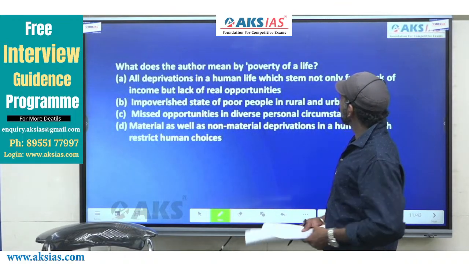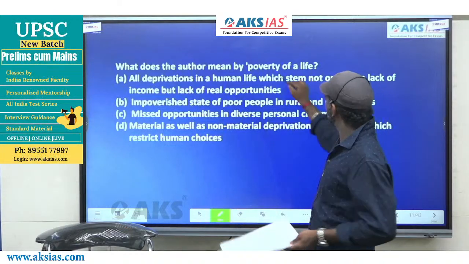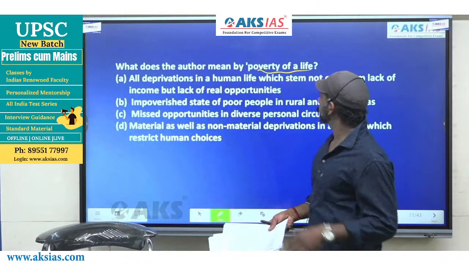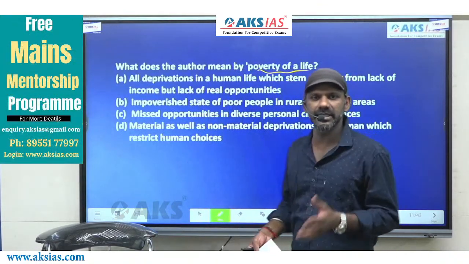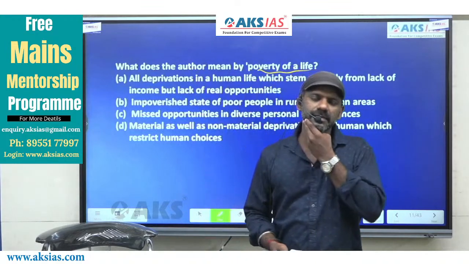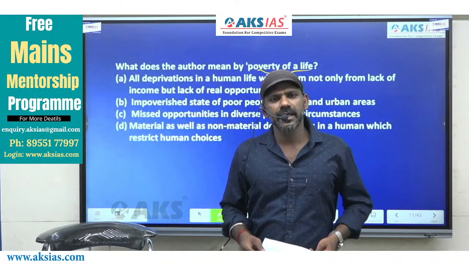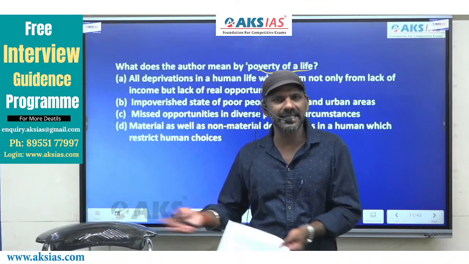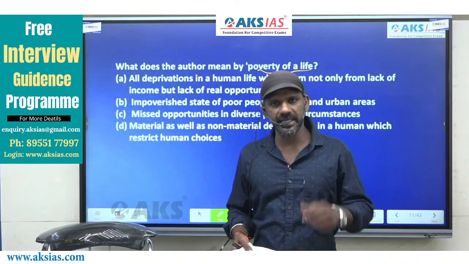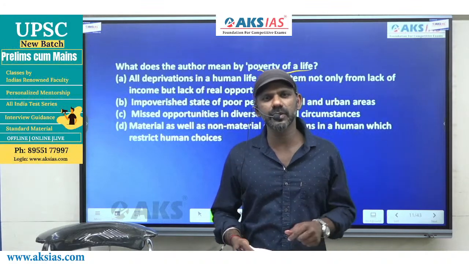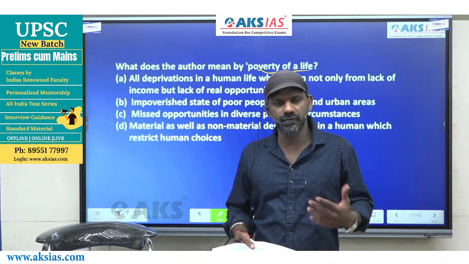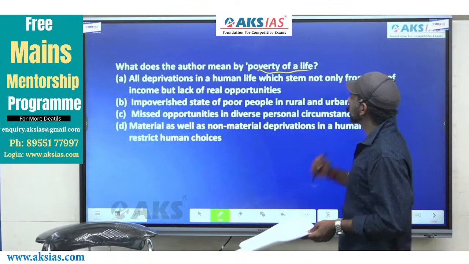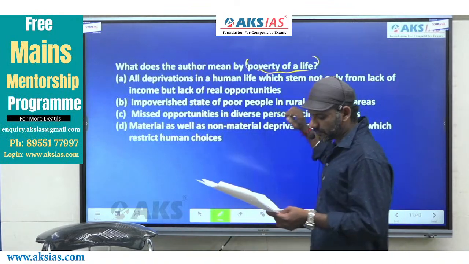What does the author mean by poverty of a life? Now, this is like a contextual vocabulary question. Instead of a word, a phrase or a term is given here, poverty of a life. A contextual vocabulary question usually works this way: a word will be given in the question, and sometimes the options will be words or some sentences. We have to focus only on that part of the passage where the term or word is talked about, and understand what it means in that context. The question is asking us to find out what the author means by poverty of a life.